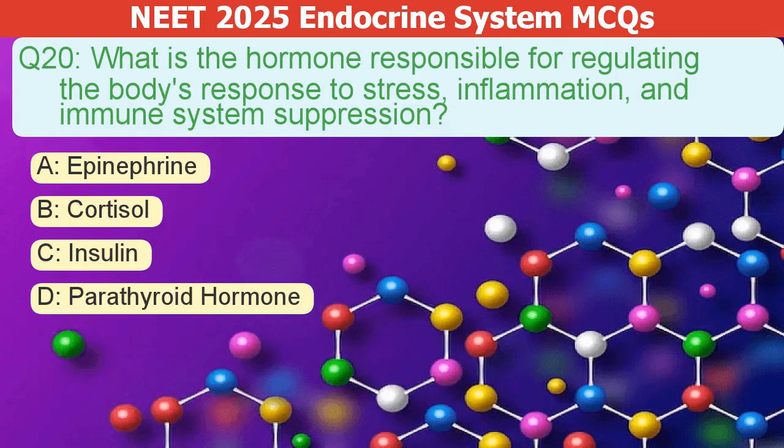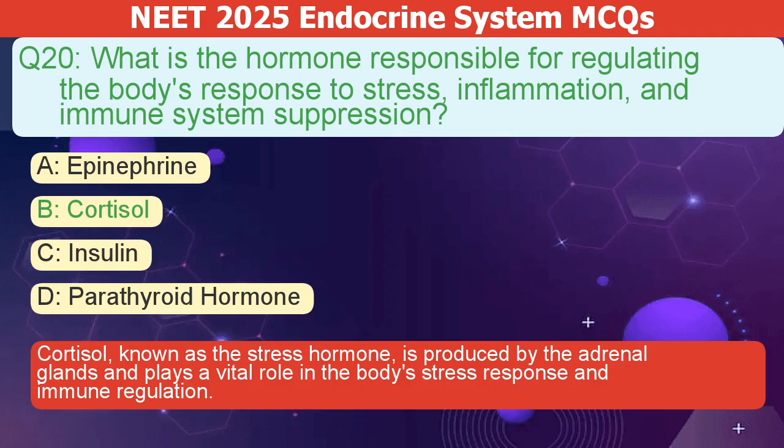What is the hormone responsible for regulating the body's response to stress, inflammation, and immune system suppression? A. Epinephrine. B. Cortisol. C. Insulin. D. Parathyroid hormone. The correct answer is B. Cortisol, known as the stress hormone, is produced by the adrenal glands and plays a vital role in the body's stress response and immune regulation.